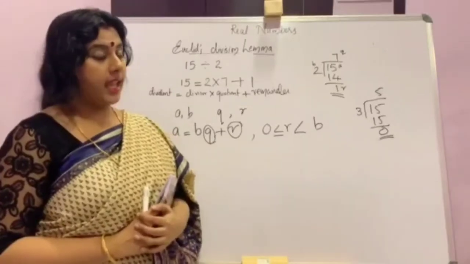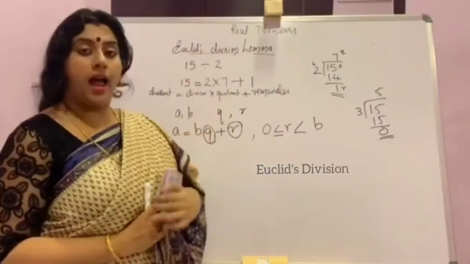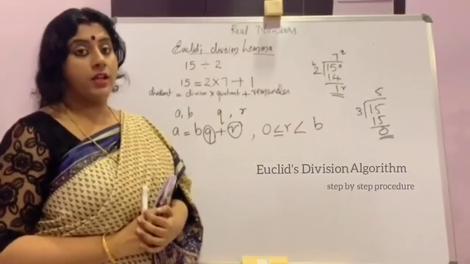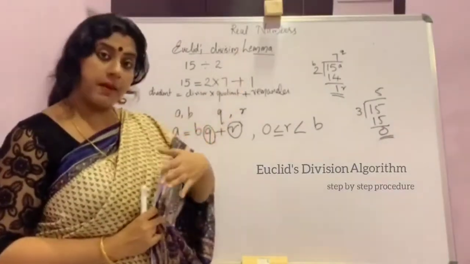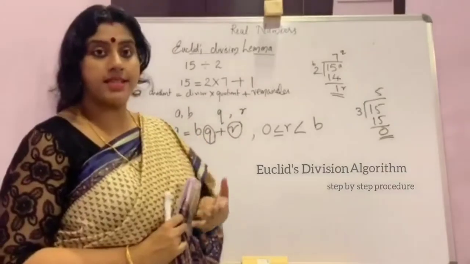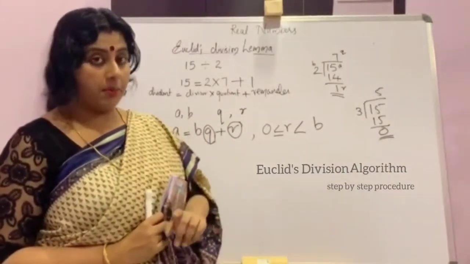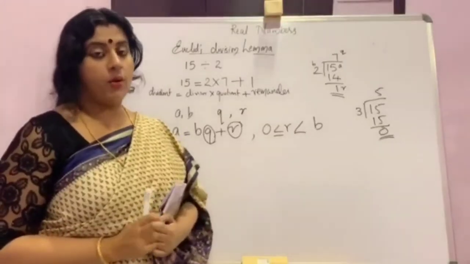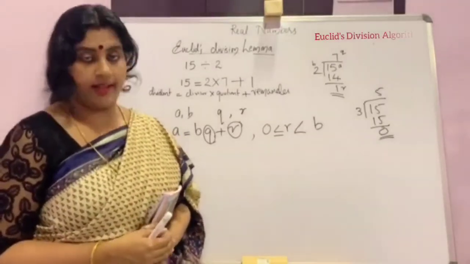So we can say Euclid's division algorithm. Algorithm means step-by-step procedure. We are using this lemma in a step-by-step procedure, so we name it Euclid's division algorithm, not lemma. Now we are going to talk about Euclid's division algorithm.